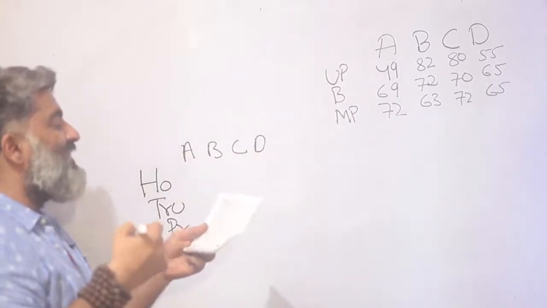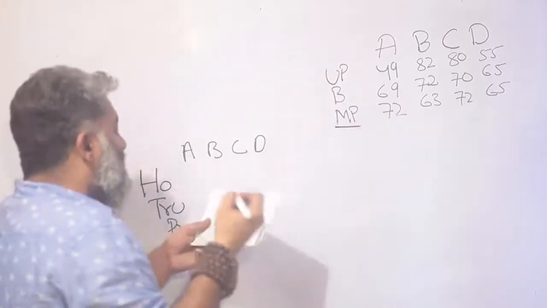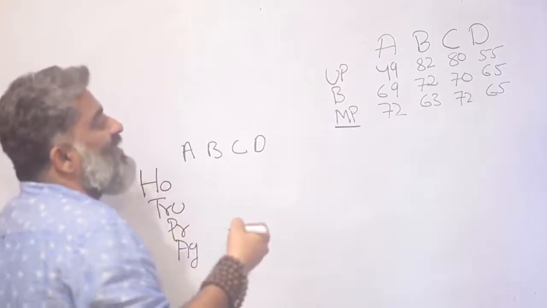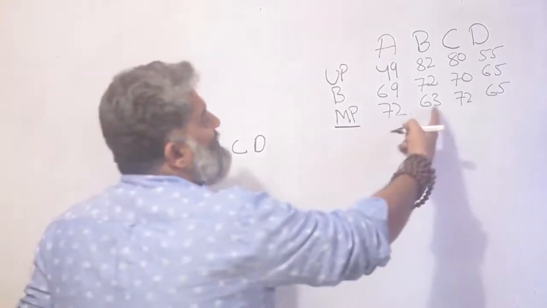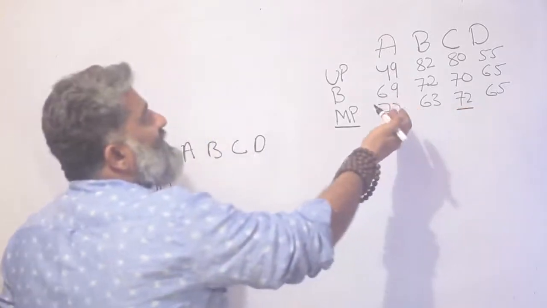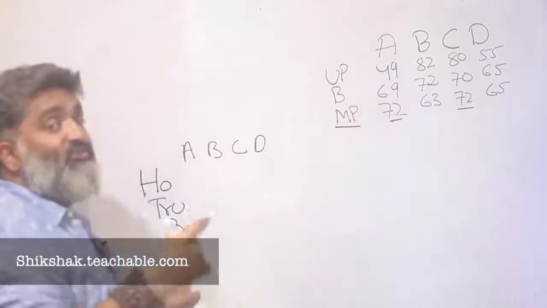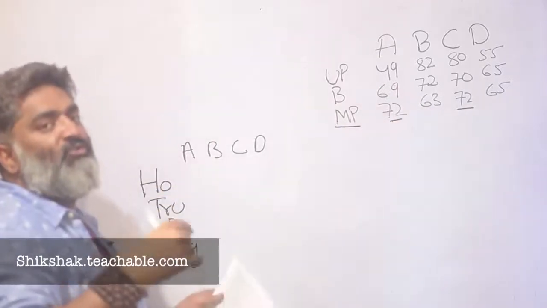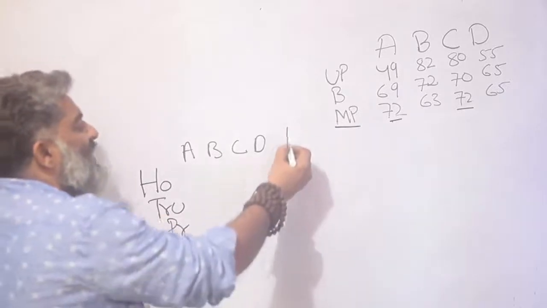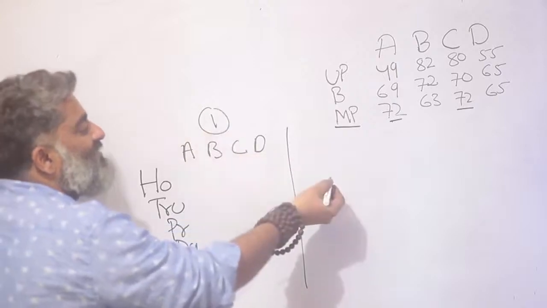It is known that in the state of MP, so let me bring my focus to MP. It says in the state of MP, truthful has the highest market share. When I look at the MP data, highest is 72, but 72 is available for A as well as C. So I can't say for sure who is truthful, but truthful has to be one of A or C. So let me try and capture both of these stories. So this is one story for me and this is the other version.